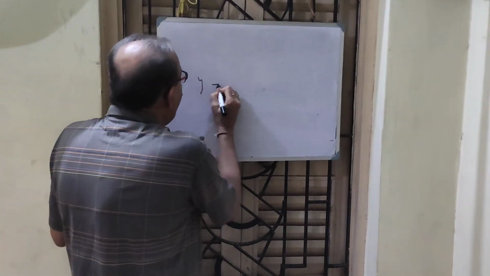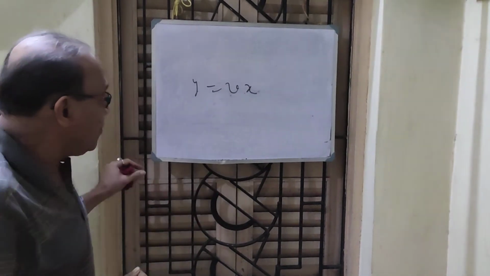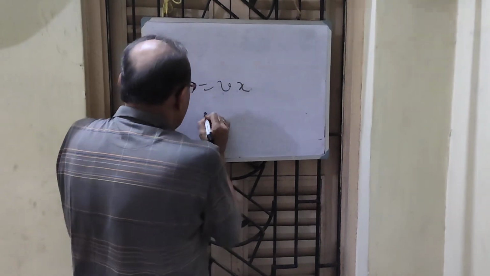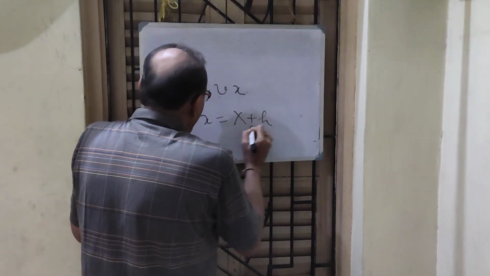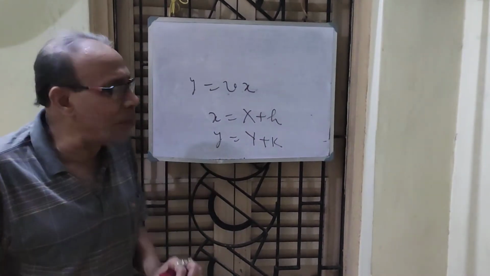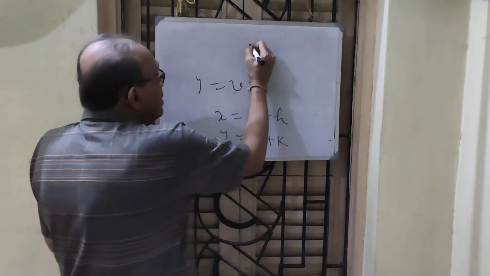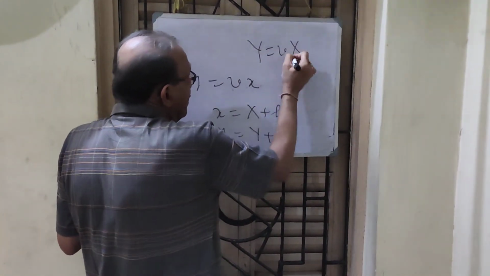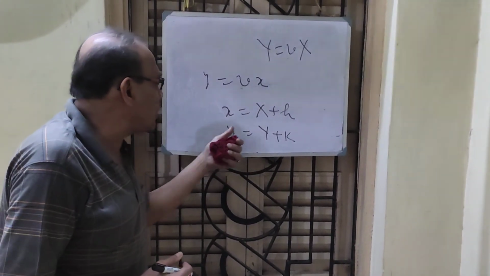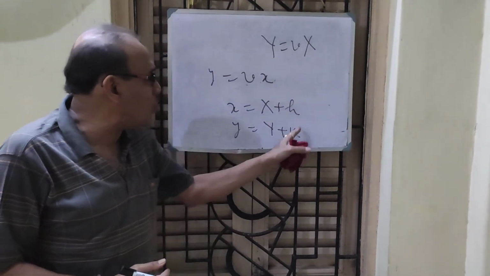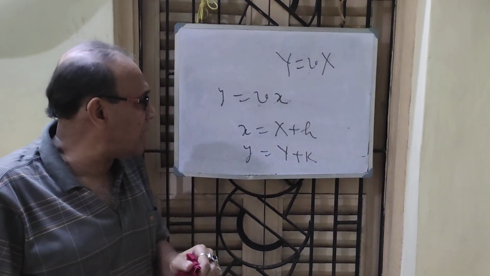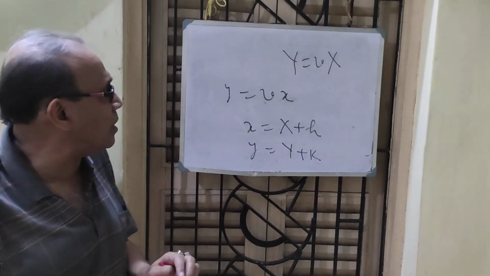where we have to put y equal to vx always, and if it is a linear equation, then we have to put x equal to X plus h and y equal to Y plus k, and make the constant parts from numerator, denominator equal to 0, and then put Y equal to vX, but at that time big Y equal to v dX, and do everything. Then return back to the original vx, small y from vx to y, by giving the values of h and k, which is obtained by making the linear part containing h and k from numerator equal to 0 and denominator equal to 0.